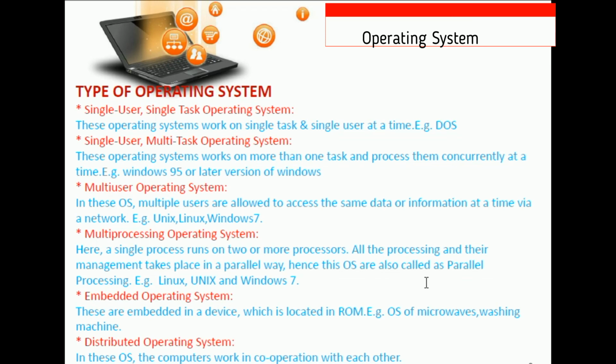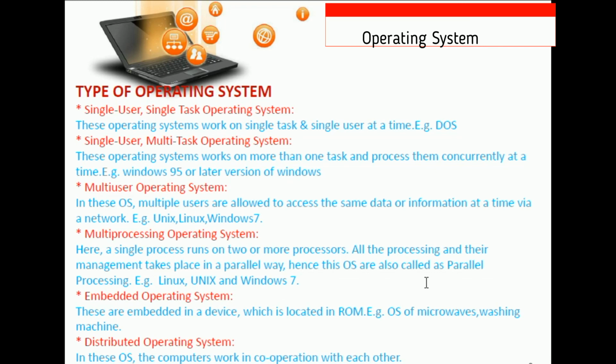Embedded operating systems are embedded in a device. For example, if you have purchased a washing machine, a computer chip is installed in it, and it controls the overall activity of washing the clothes. Similarly, in a fridge, according to the temperature, it controls its internal temperature.